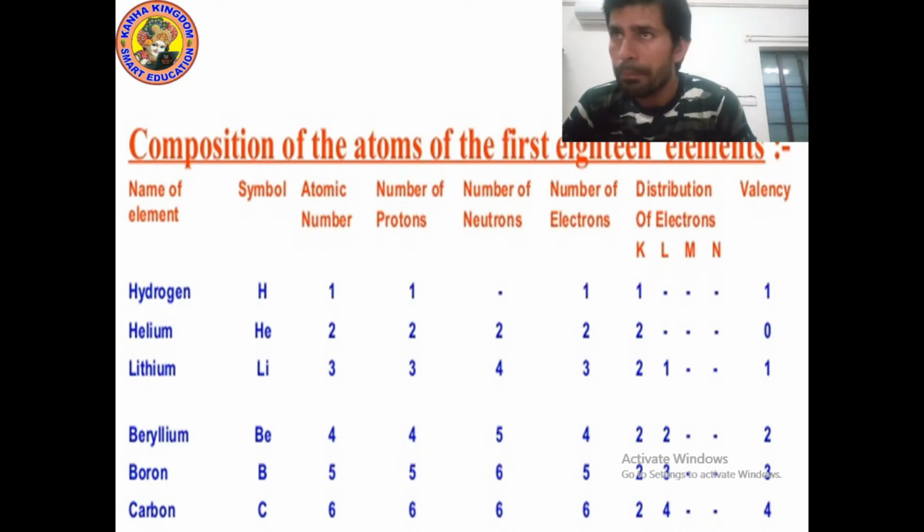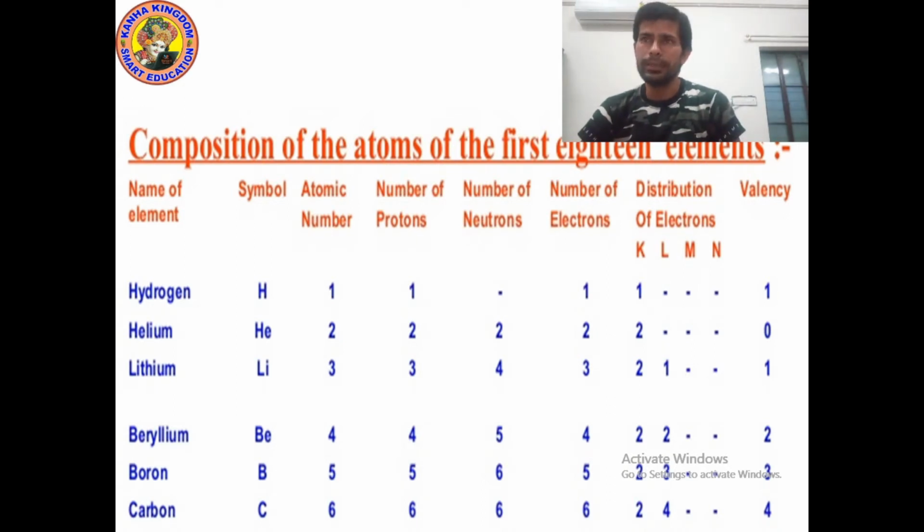Now valency. To complete the octet, boron needs 5 more electrons, because in the L shell we can fill a maximum of 8 electrons. So 5 is more, 3 is less, and always the lesser number will be lost. So boron will lose 3 electrons, and its valency is 3.